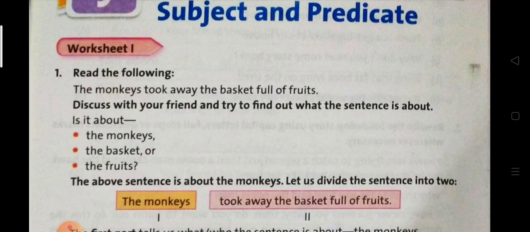We can divide this sentence into 2 parts: the monkeys, and then the action, what the monkeys did, means took away the basket full of fruits. The monkeys, the first part, is the subject, about which or whom we are talking in the whole sentence, and the second part, what the monkeys are doing, is the predicate of this sentence.